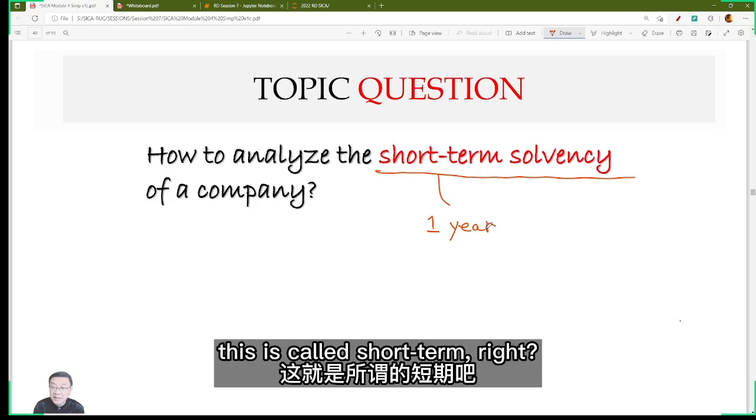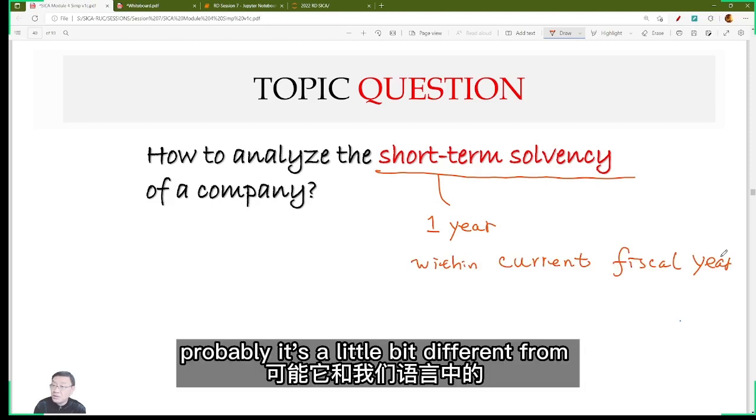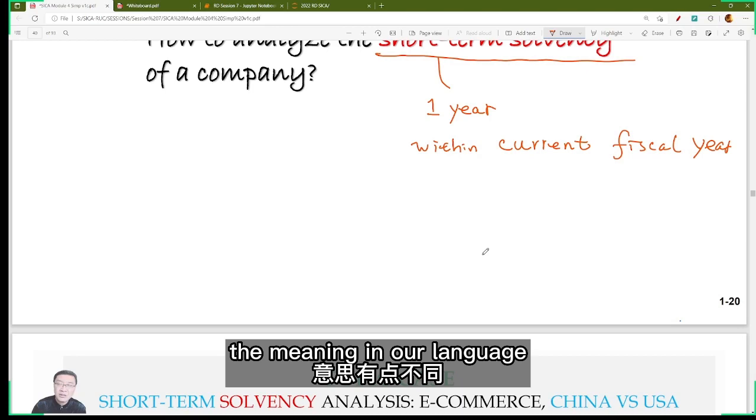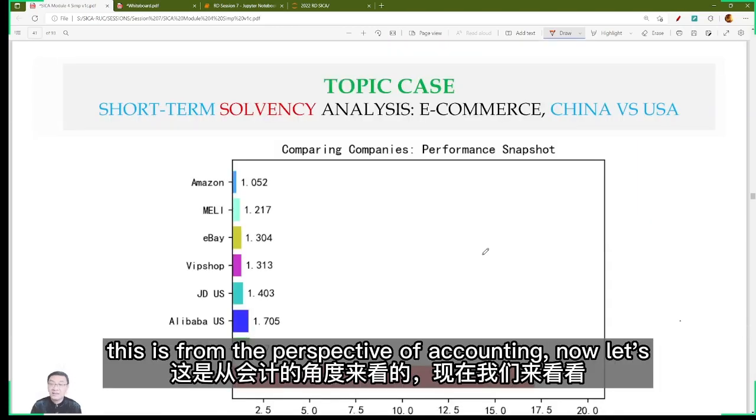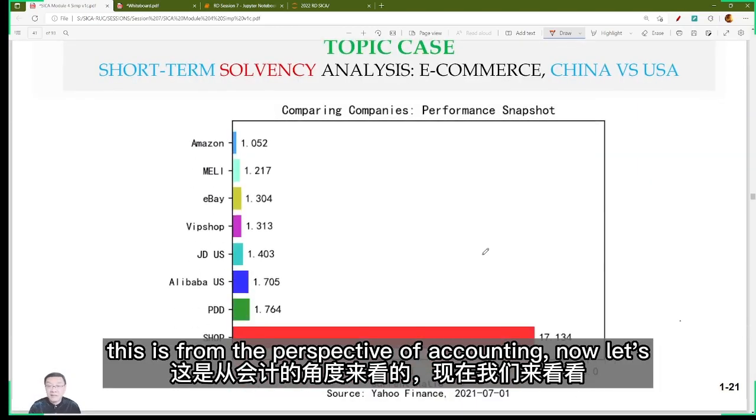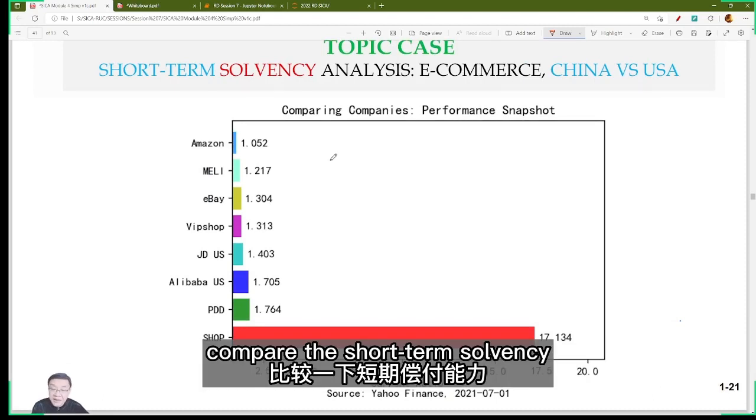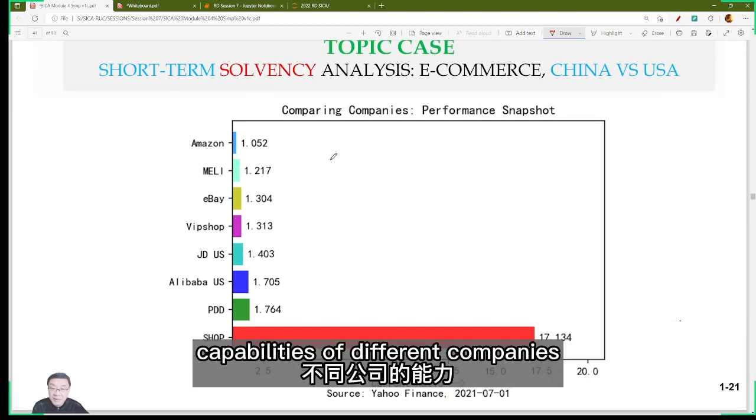This is called short-term, right? Probably it's a little bit different from the meaning in common language. This is from the perspective of accounting. Now let's compare the short-term solvency capabilities of different companies.